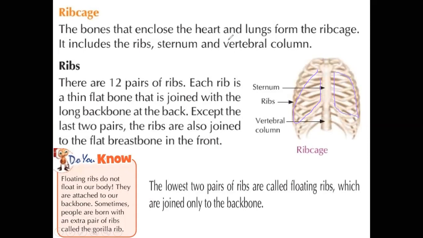Yeah, lungs as well as heart. So these are located, right? Yeah, the lungs and the heart are located internally in our rib cage. It includes the ribs, sternum, and the vertebral column. Okay, let us discuss what these are called: ribs, sternum, and vertebral column, right?